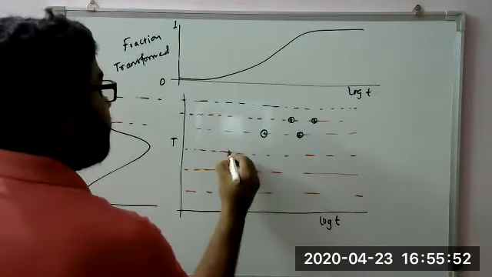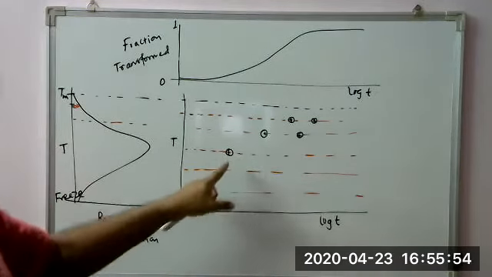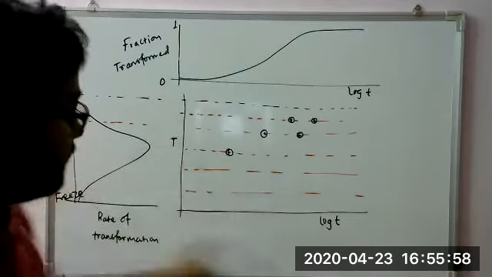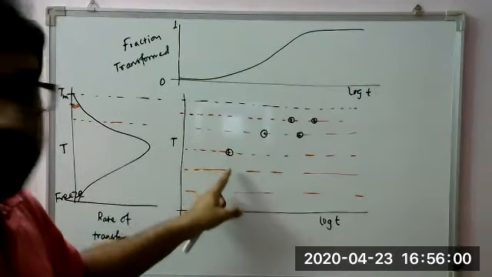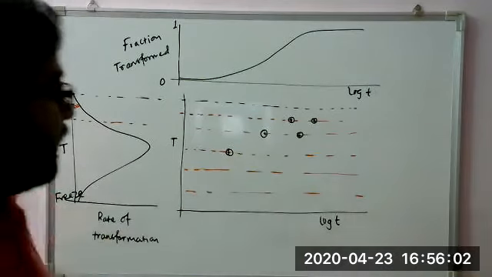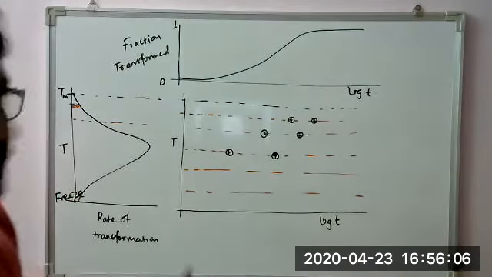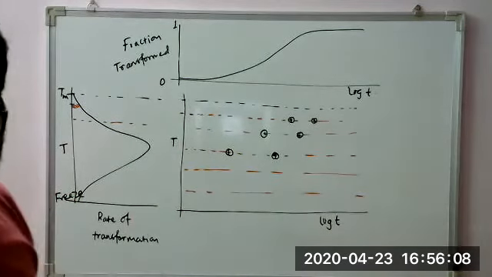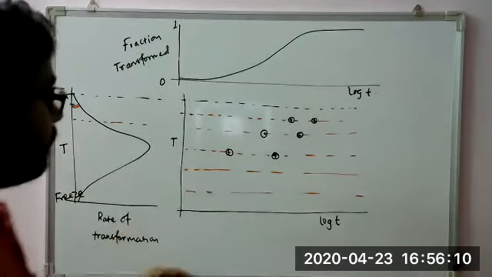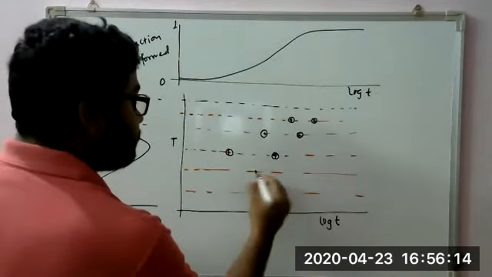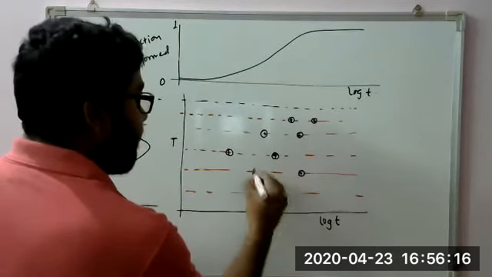So this is our point where the rate of transformation will be fastest. This is the earliest time in this entire diagram where transformation is starting, and it will also end here, because the tendency is there to transform. It can continue for a long time, but then if you drop it, it came like this, it will also reduce in a similar manner.